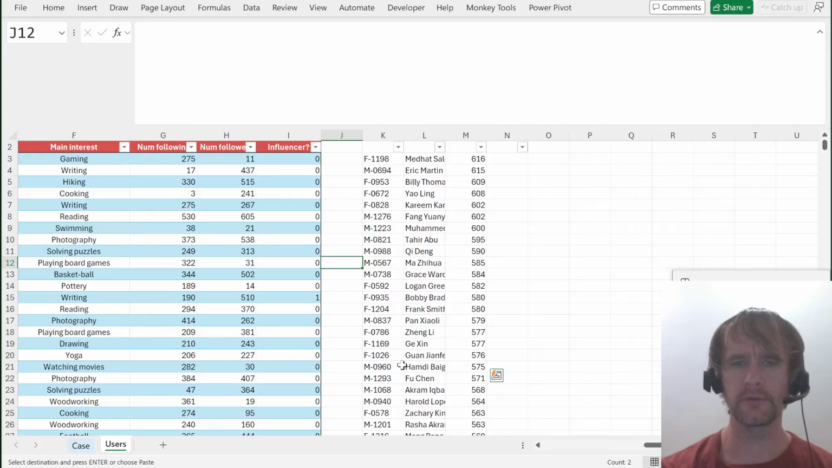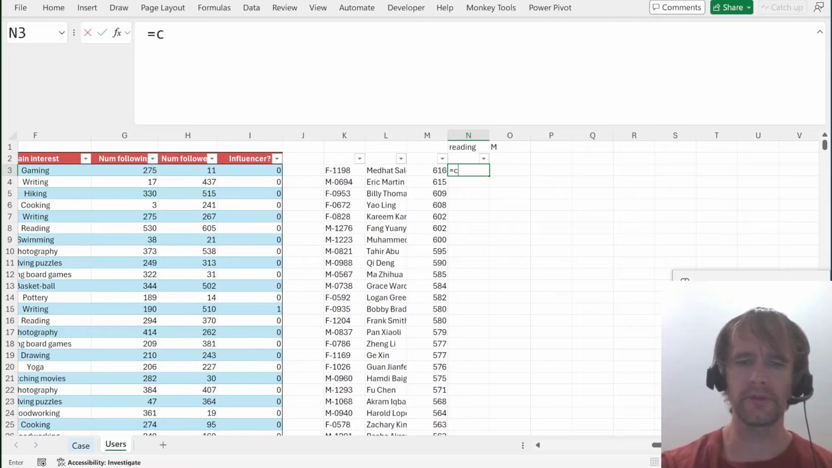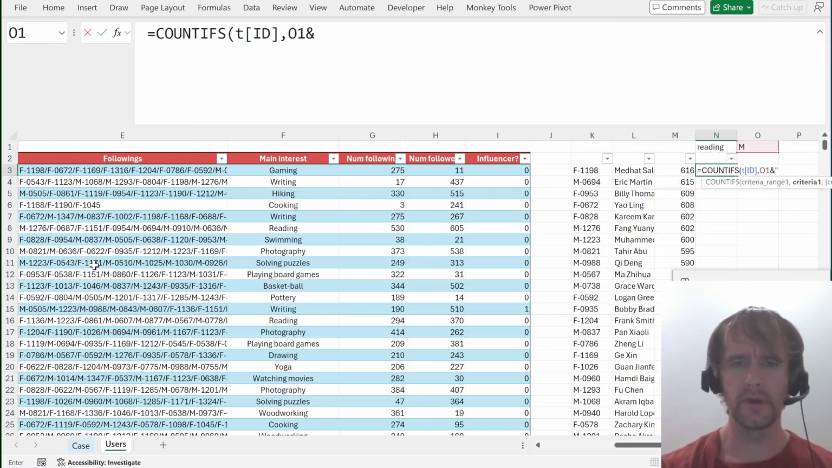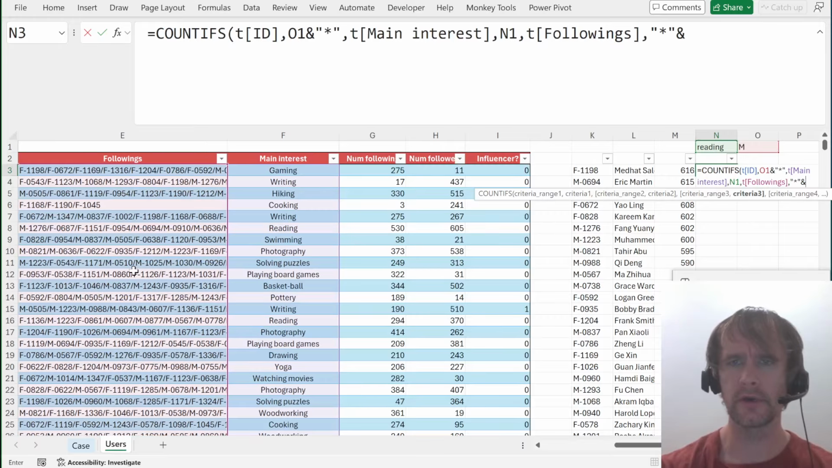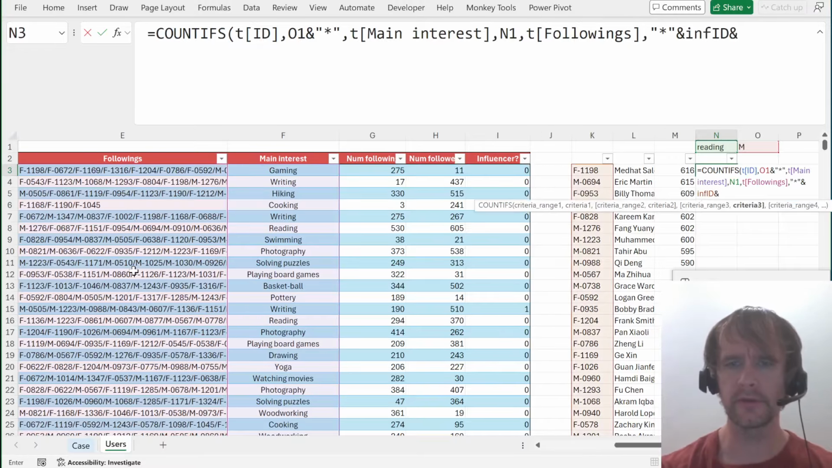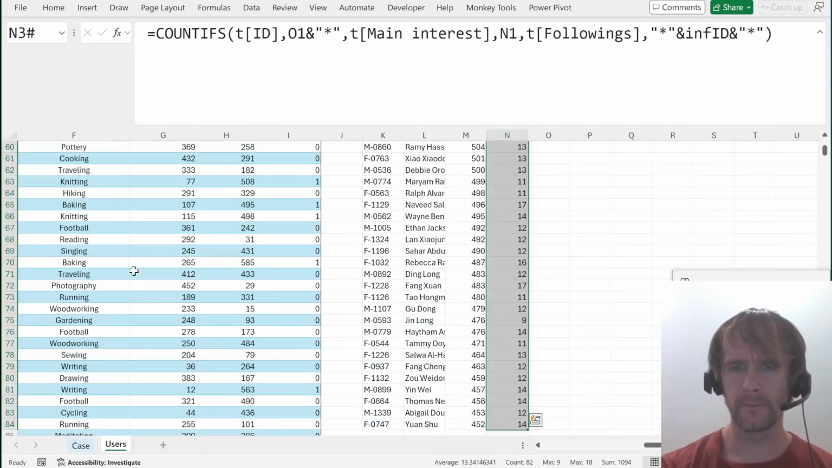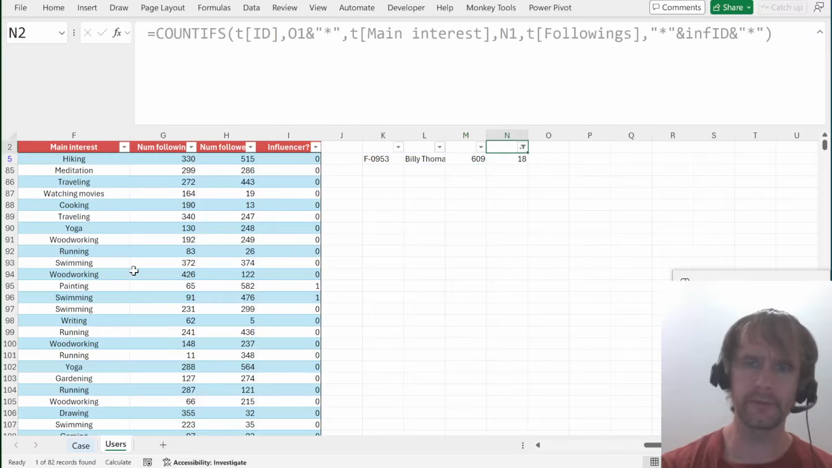So let's just say right now we want to do male and reading. So I want to say COUNTIFS, where this is M and star, and this is reading, and this is star and inf ID and star. Cool. And then the biggest is 18, and that matches Billy Thomas again. Okay.